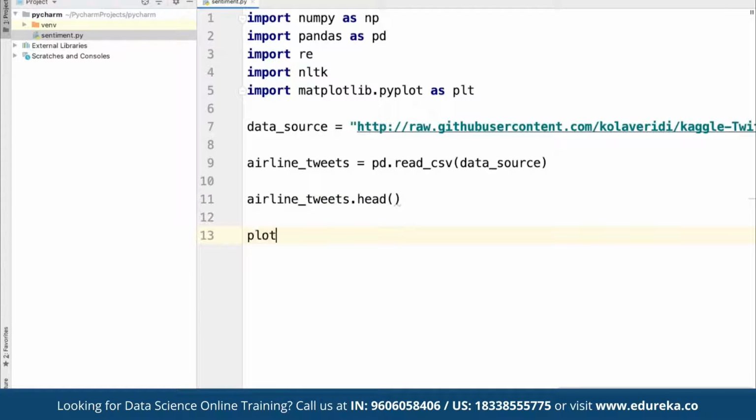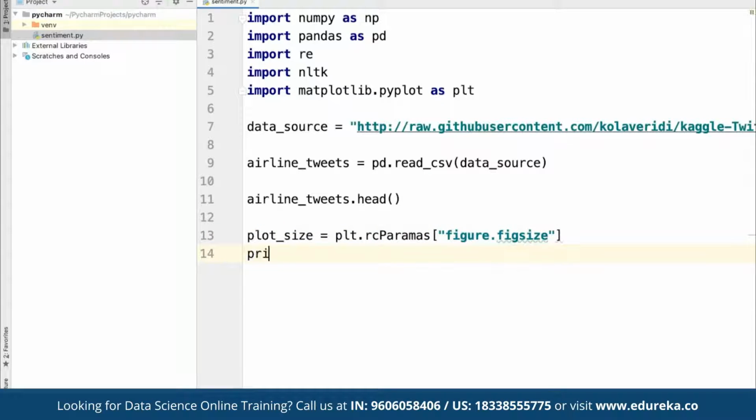So what we can do is define, suppose, something as plot size. Here we can use plt.rcParams for the figure dot figsize, and here we can make use of square brackets instead of a normal one.